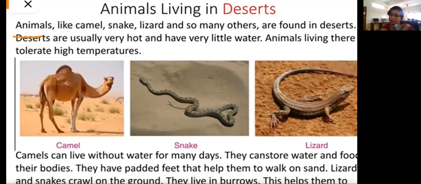Plus these snakes, what they do is they make holes inside the sand and they go and stay inside it. If the temperature outside is too hot, to keep themselves cool, they make a hole inside the sand and stay over there. The holes which they make inside the sand are called a burrow. What is it called? It is called a burrow, B-U-R-R-O-W. And these help them to escape the heat of the deserts.